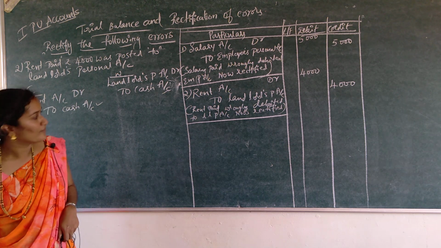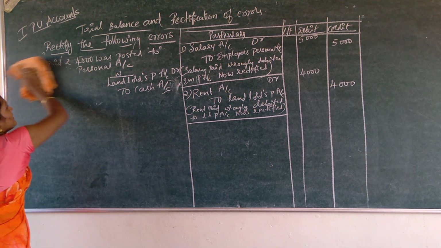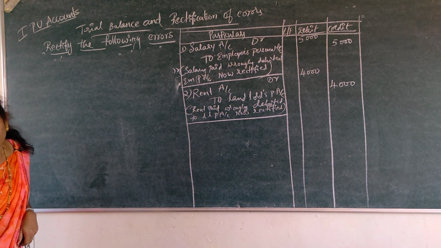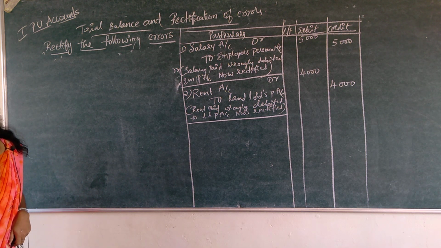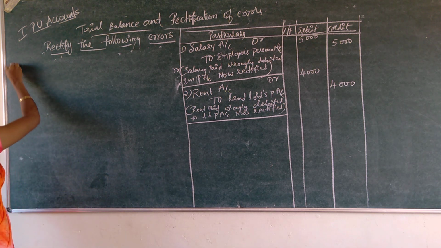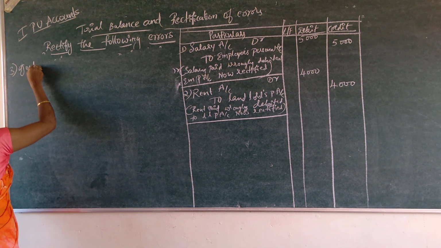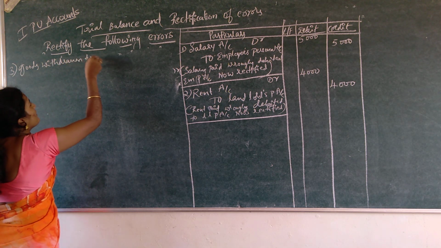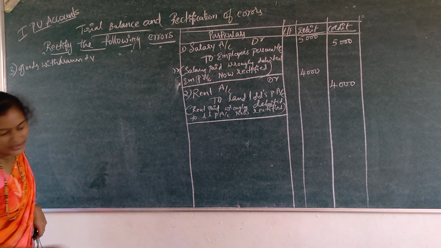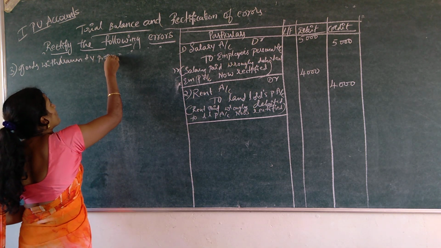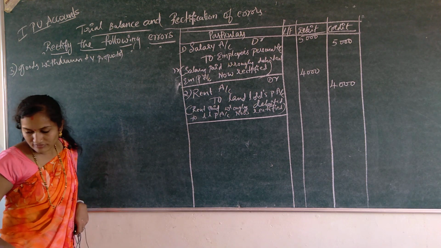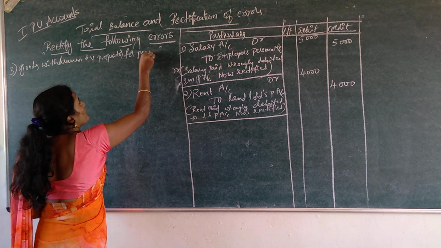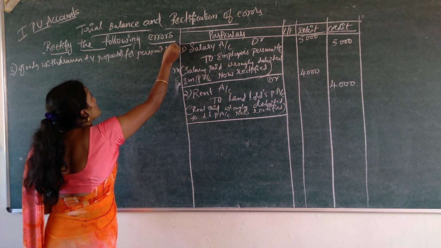Okay, and next one is the third error: goods withdrawn by proprietor. The third entry is goods withdrawn by proprietor or owner for personal use.